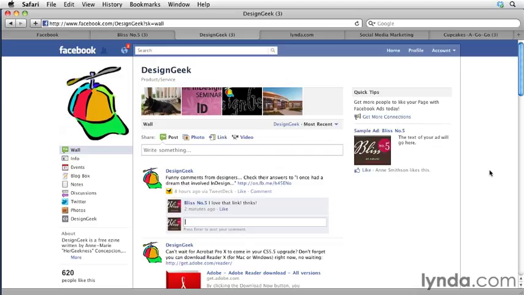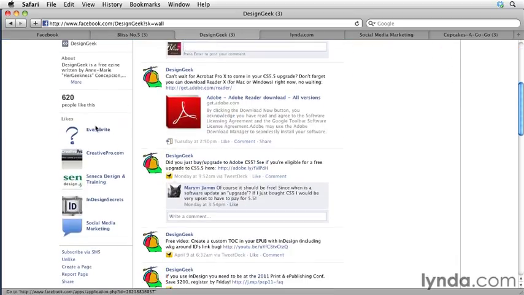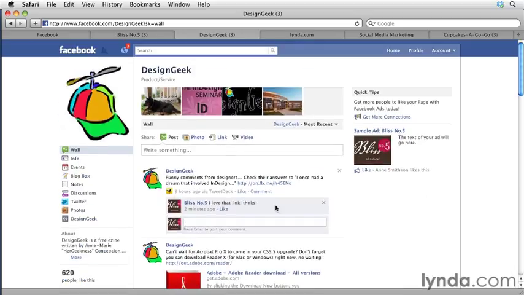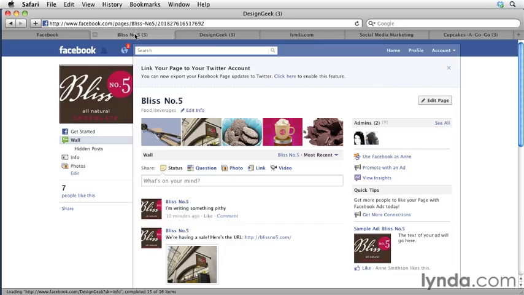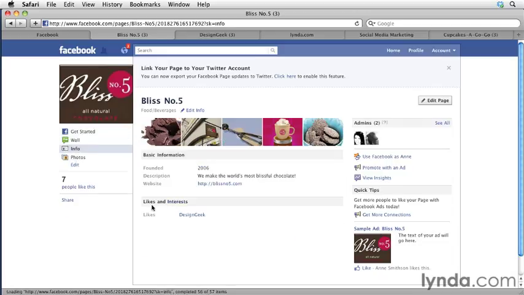So that's the idea, is that you locate pages that work well with you, or even better, if you administer a bunch of pages, you can have them all like each other. In fact, that's what I did on Design Geek. Remember, that's the page that I, Anne-Marie Concepcion, administer. And you can see that my pages are appearing here on the left. Or if I go to Info, under Likes and Interests, I see all the pages that Design Geek likes. So if we go back to Bliss number 5, and we go to Info, you see that Bliss number 5 likes Design Geek. So you could add multiple pages. Now, they don't automatically appear here on the left until you add them as featured pages, which I'll show you in another video.